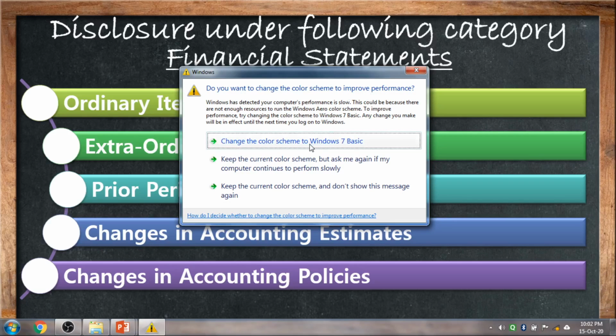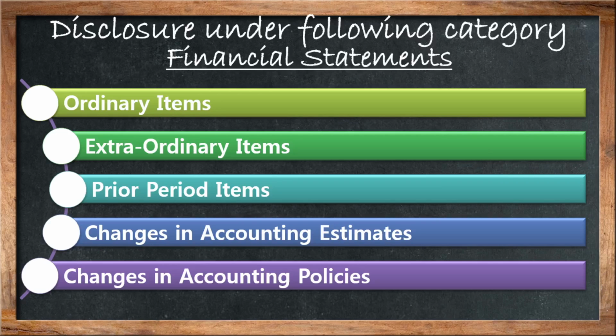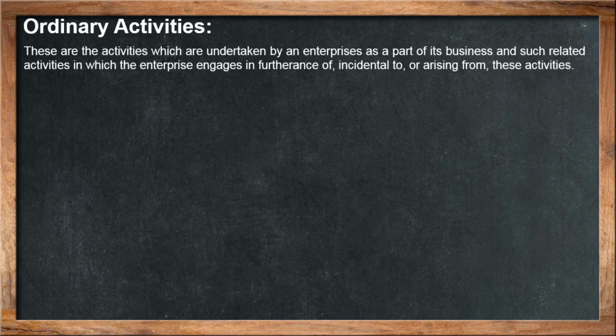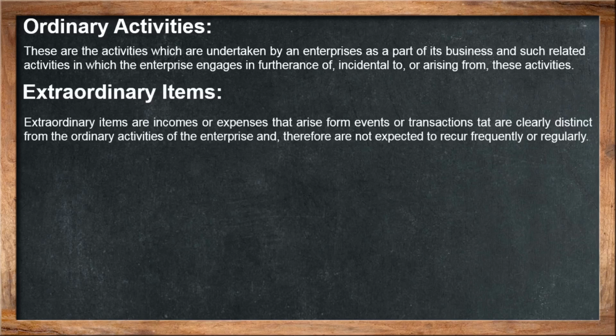Further, ordinary activities are activities undertaken by the enterprise as a part of its business, and related activities in which the enterprise engages in furtherance of, incidental to, or arising from these activities. These are ordinary activities.